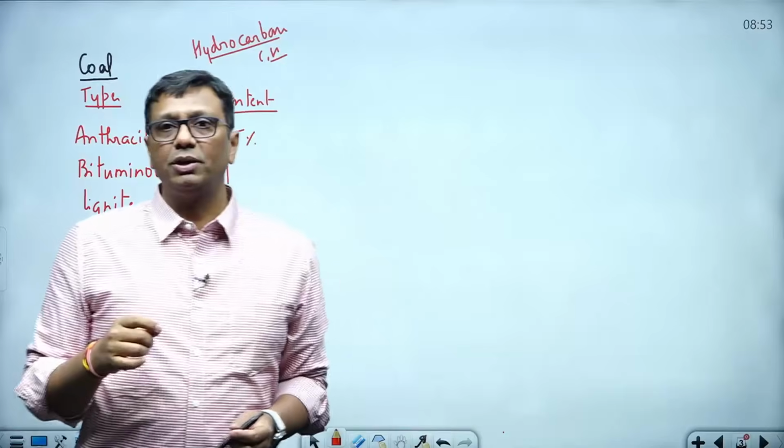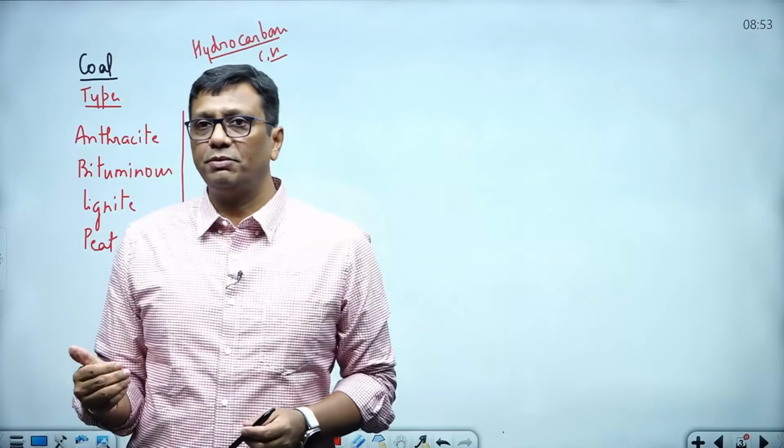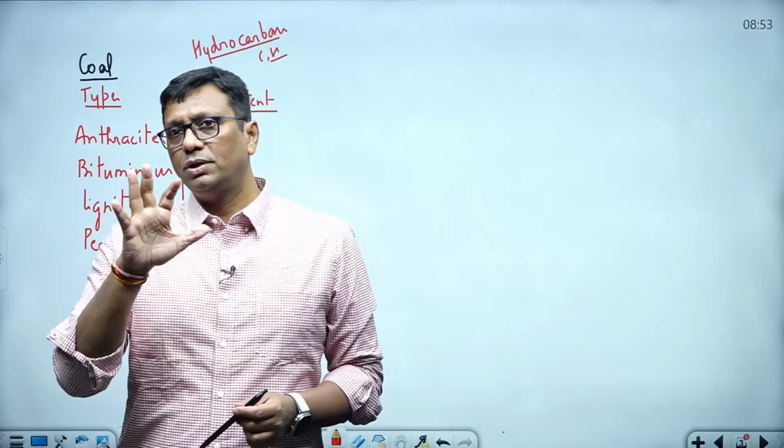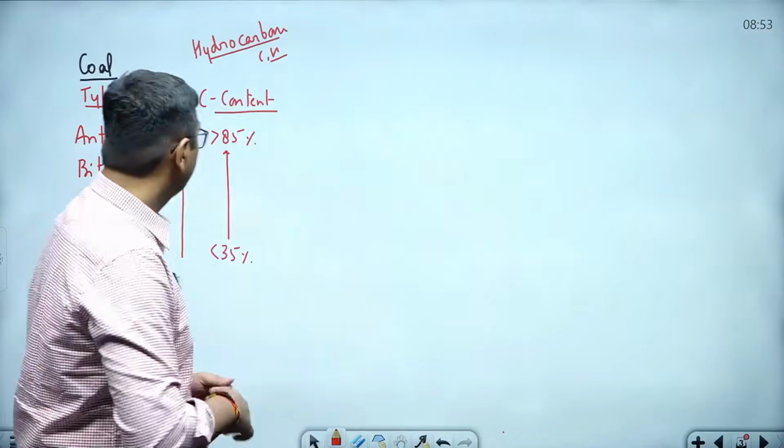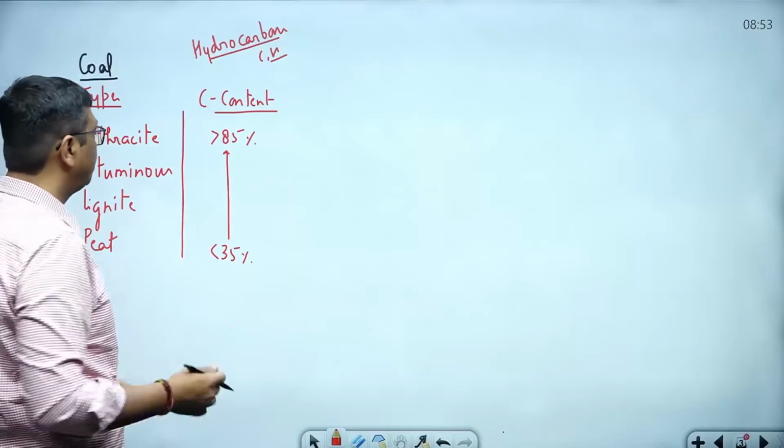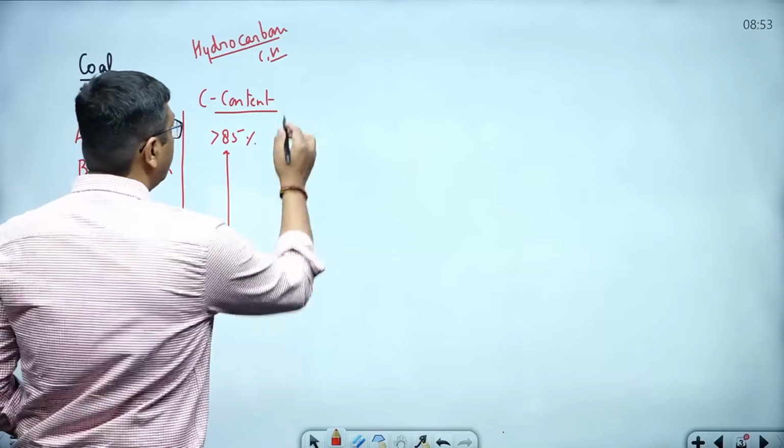Coal is a topic where, if you solve the question papers from 2011 till 2025, UPSC already has around 5 to 6 questions from coal in your paper. So overall, lignite is 35 to 55%, and bituminous is 55 to 85%.